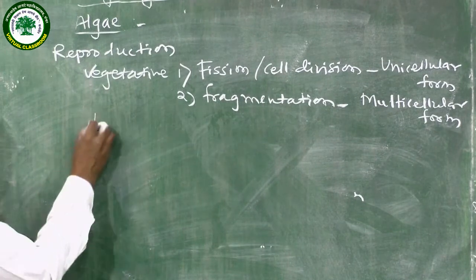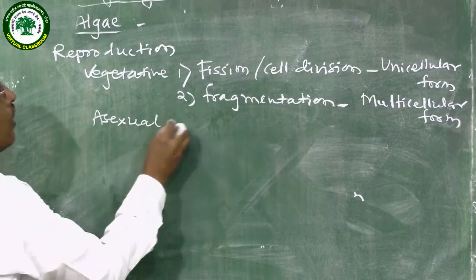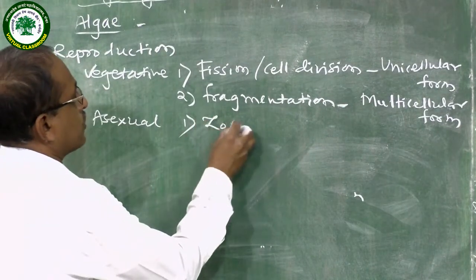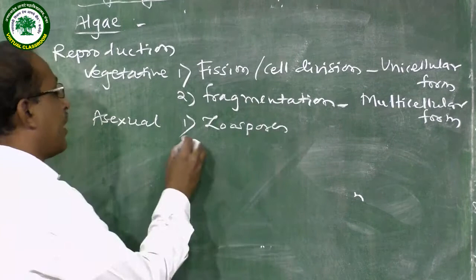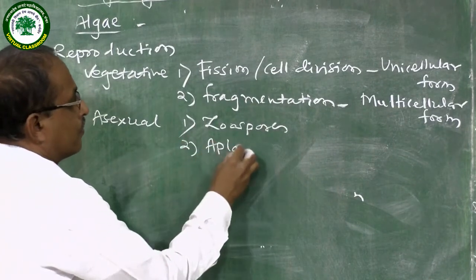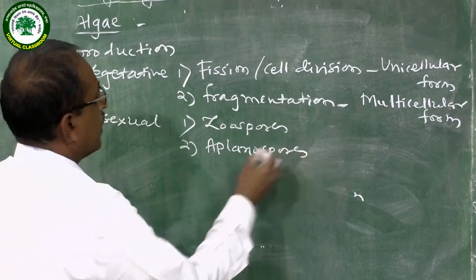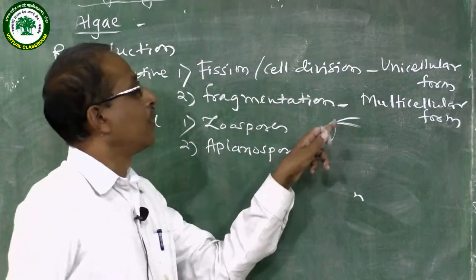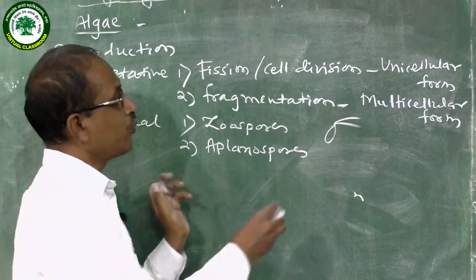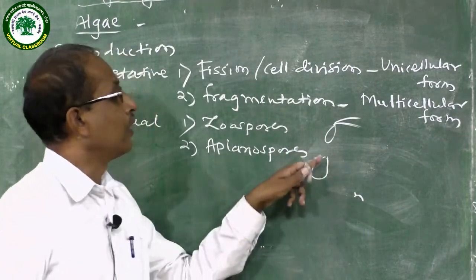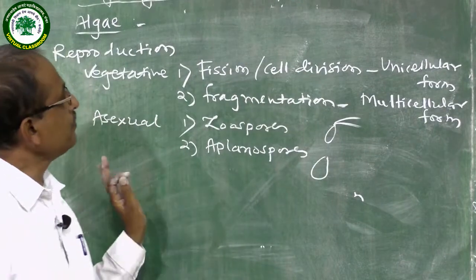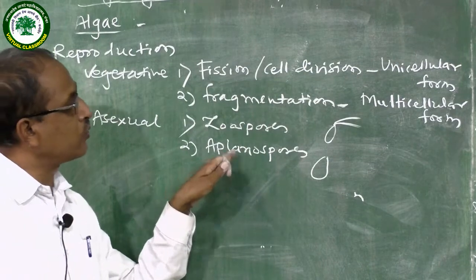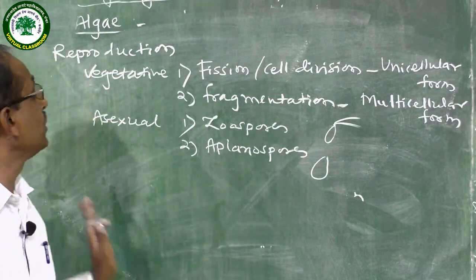Then asexual reproduction. Asexual reproduction takes place by spores: zoospores and aplanospores. Zoospores are motile, having flagella or cilia. Aplanospores are non-motile, meaning flagella or cilia are absent. These zoospores develop into a new individual. Like this, the aplanospore also individually develops into a new individual.